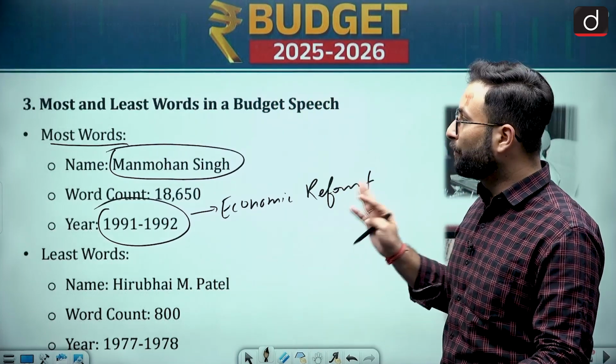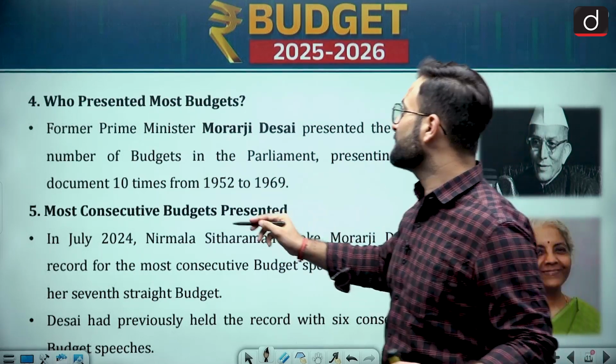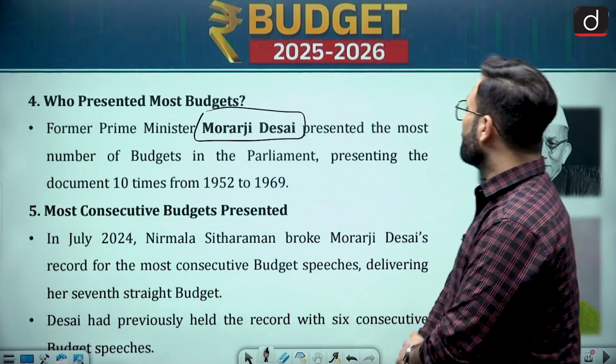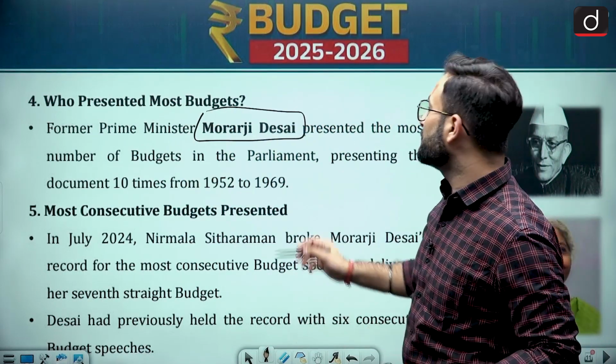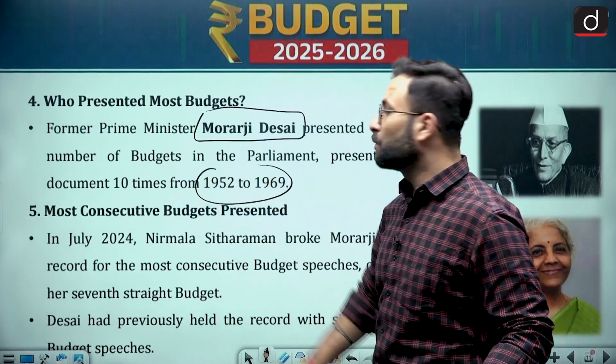Now let's move further. Who presented the most budgets? Till now, the most budgets have been presented by former Prime Minister Morarji Desai, who presented the document 10 times from 1952 to 1969.